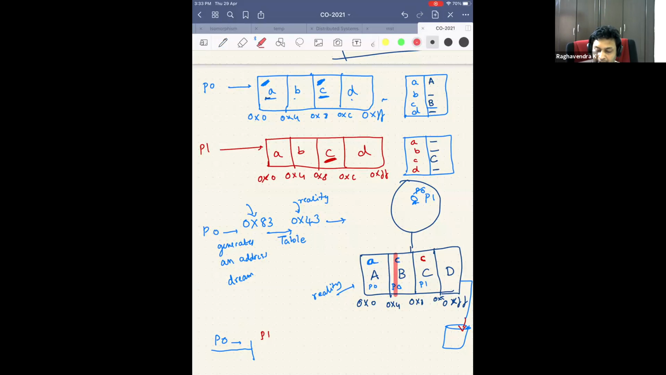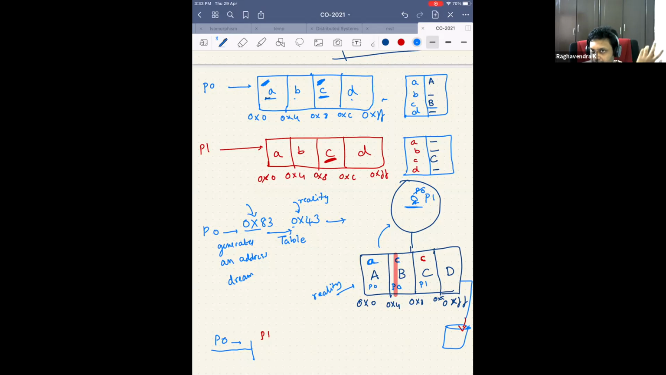Somewhere here. So I access that. Now, once I access it, I give it back to the CPU. Now, should the CPU know that you did not access 0x83, but you accessed 0x43? Should it know about it? Not required.